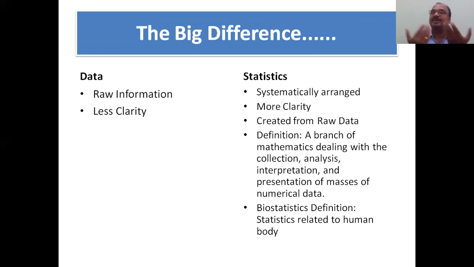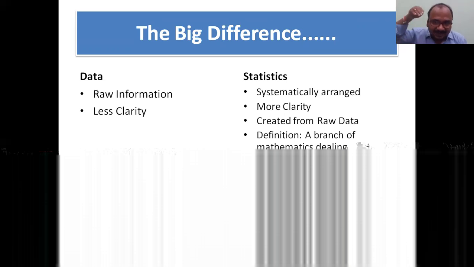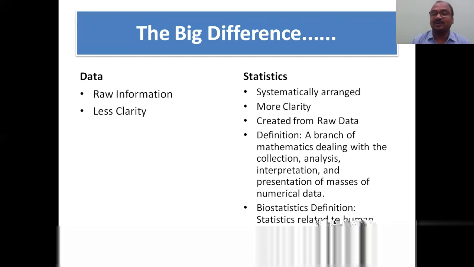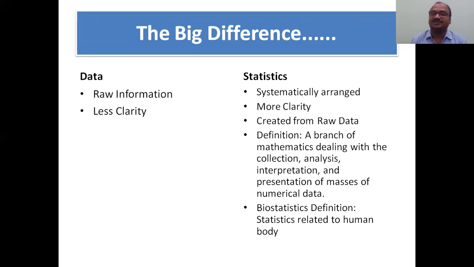And the definition: statistics, we know that it is a part of mathematics, you know, I know, and everybody knows that. A branch of mathematics dealing with the collection, analysis, interpretation, and presentation in a better way of masses of numerical data. The numerical data, whatever is obtained, 4 things you have to keep in your mind. It is mathematics, and what you have to do, 4 things: collection, analysis, interpretation, presentation. This is called statistics.